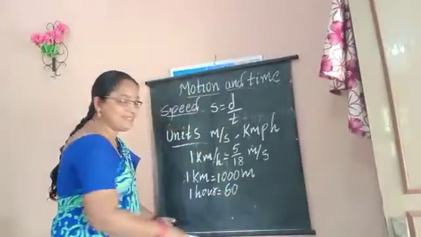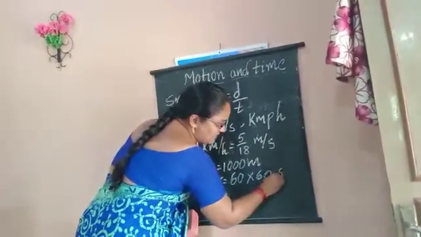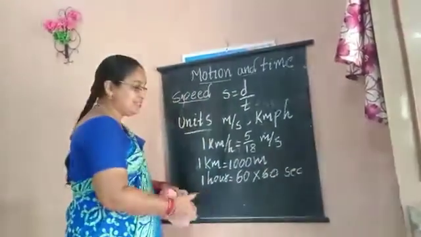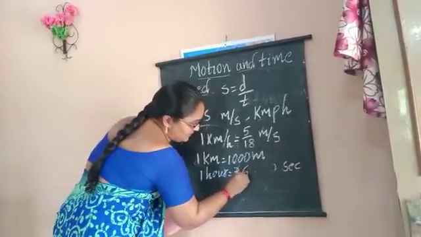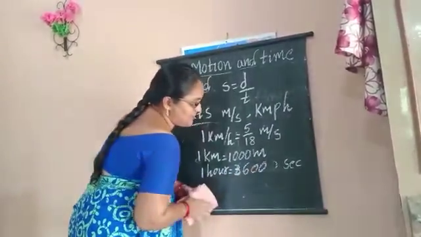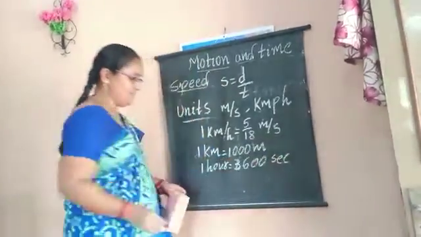So convert these minutes into seconds. 60 into 60 seconds. 6 sixes are 36, so 3600 seconds. 1 hour is equal to 3600 seconds.